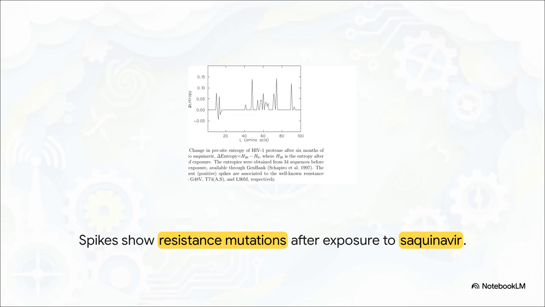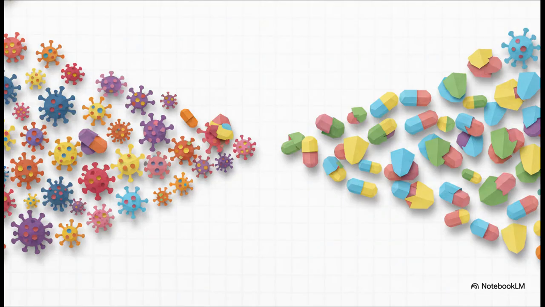Even wilder, we find that some of these resistance mutations happen in pairs. They act as a compensatory biological parity check, restoring the virus's function while completely evading the drug. So how in the world do we defeat it? Well, the core problem is that a standard drug is a single static molecule. But HIV exists as a quasi-species, a chaotic polymorphic mixture. A single drug is always going to fail against a moving target.